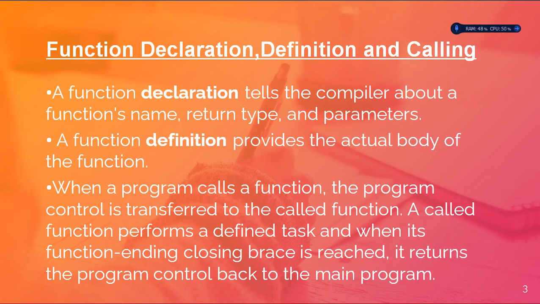Function declaration is nothing but telling the compiler about a particular function name, return type and the parameters which you are going to use in our C program later. The function definition will provide the actual purpose of the function. So it will provide you the actual body of the statements.